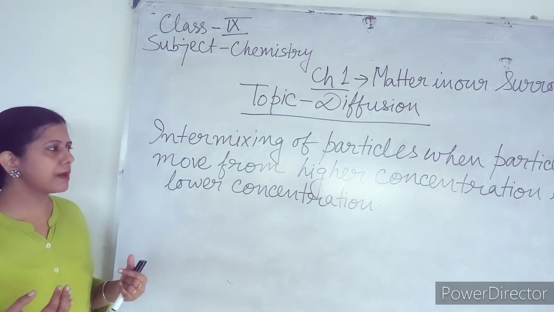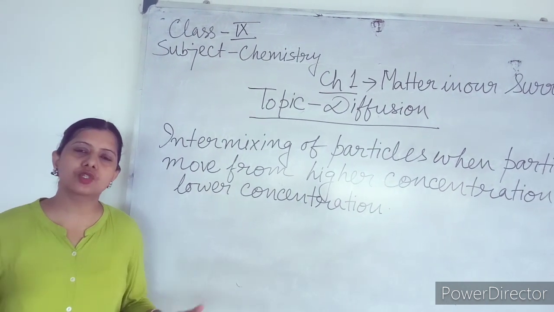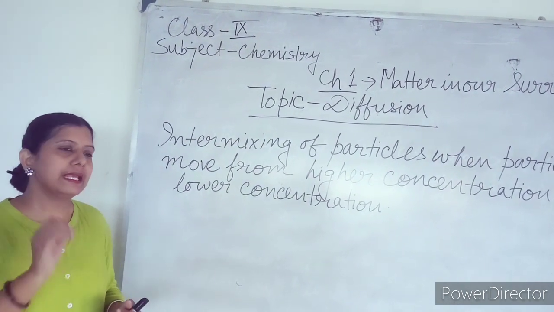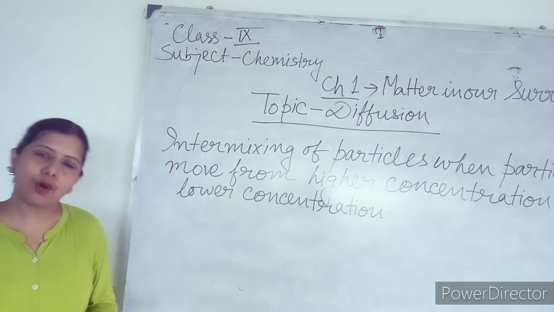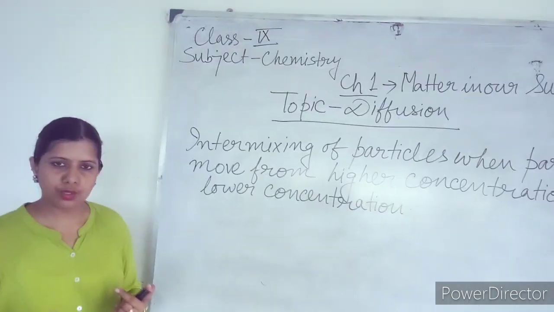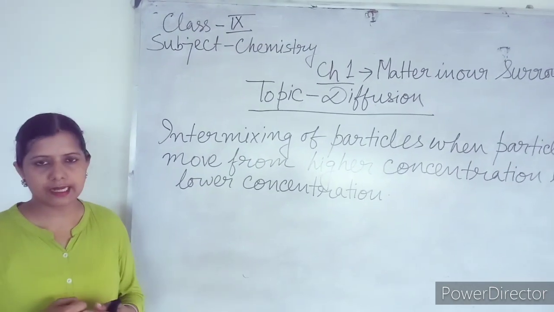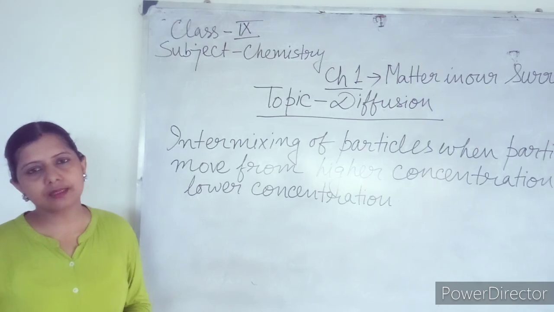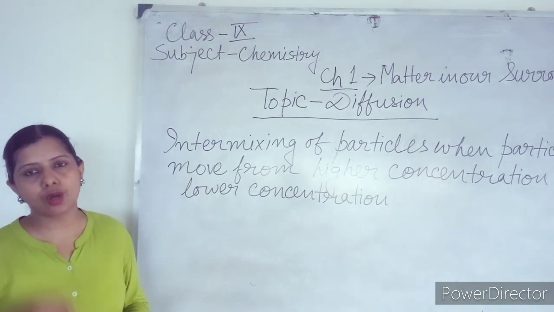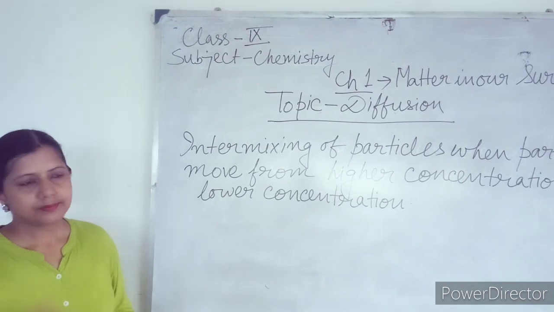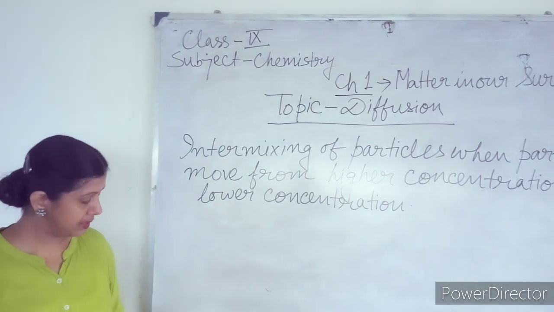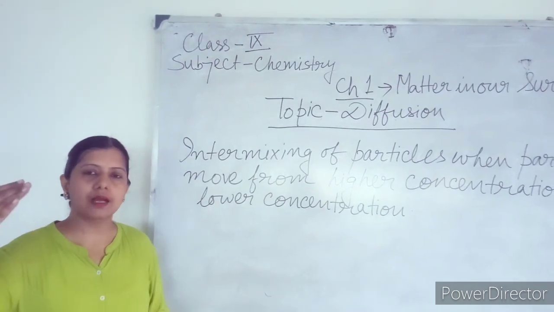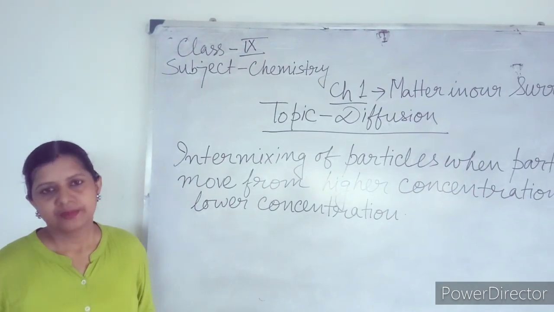One example is you are using an incense stick at your home. In a room, in one corner, you are igniting an incense stick. From that, smell is coming out. Within a few seconds, the smell will spread to the whole room, and you are able to get the smell from the other corner of the room. How? When I have ignited the incense stick, the smell is coming out along with the vapor.